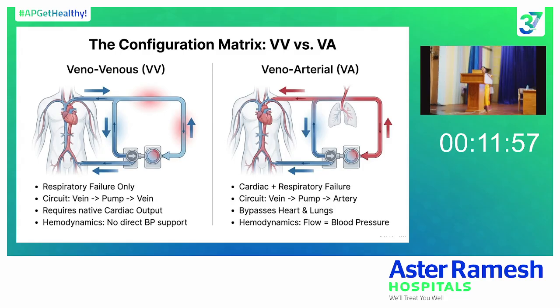So the main types of ECMO are veno-venous ECMO and veno-arterial ECMO. So veno-venous ECMO mainly supports the lungs. The patient should have a normal cardiac output in this. Veno-arterial ECMO, here it will support the heart and lungs.